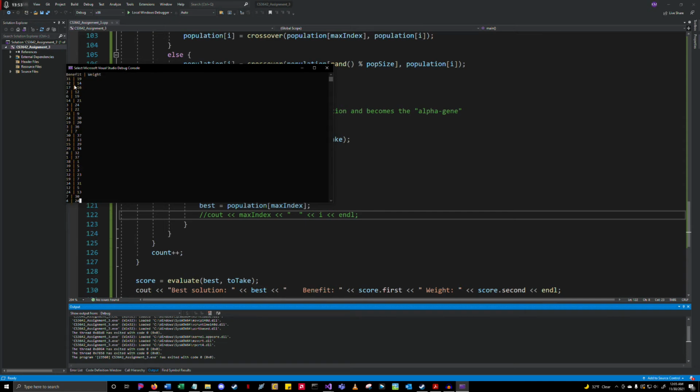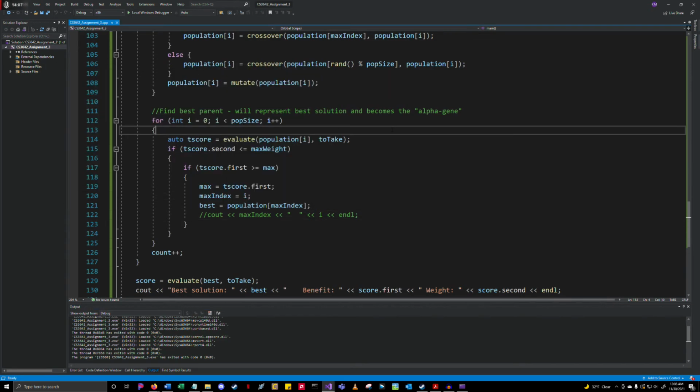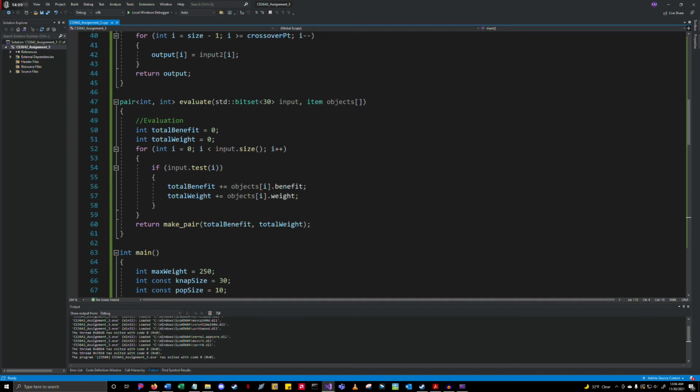So if there's 30 of these items and it said 0000000000001, it would say, oh, well, then that means it's got a benefit of 4 and a weight of 24. If I turned this one on, it would add these two. And the evaluation function is right here, and it just takes your bit set and an array of objects, and if the bit is on, it totals your benefit and it totals your weight. If the bit's off, it just doesn't do anything at all. It just loops through the whole thing, and then it returns a pair of your total benefit, total weight.